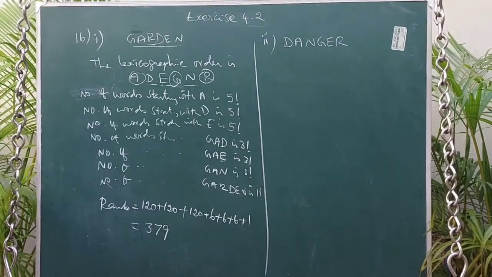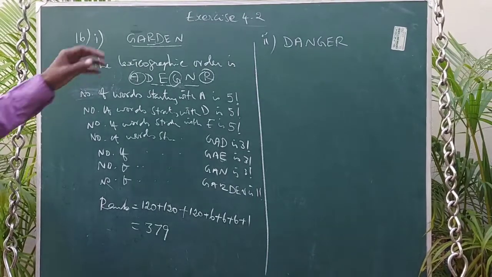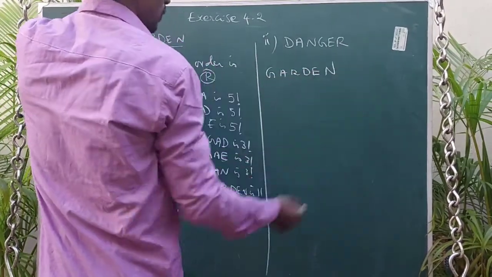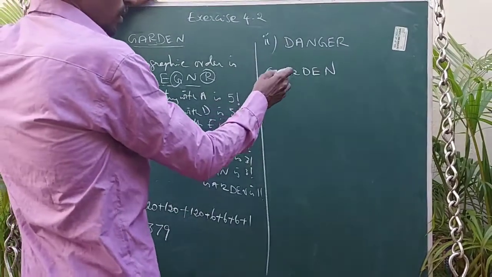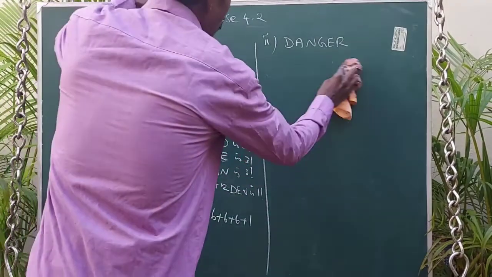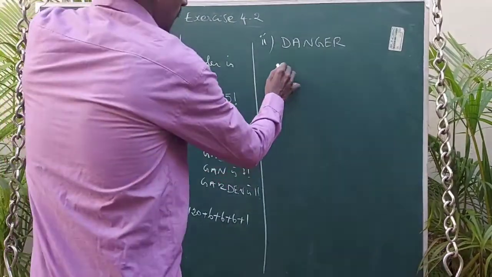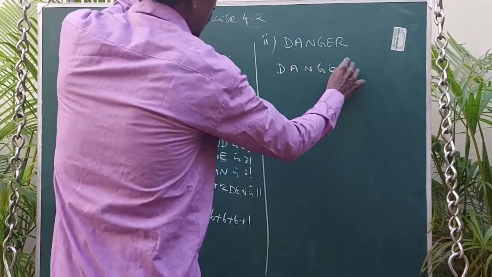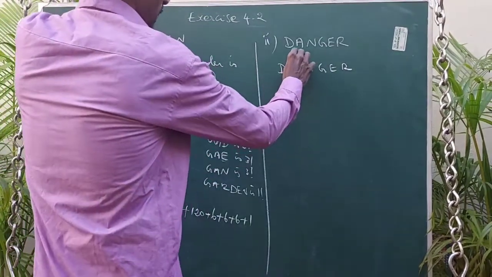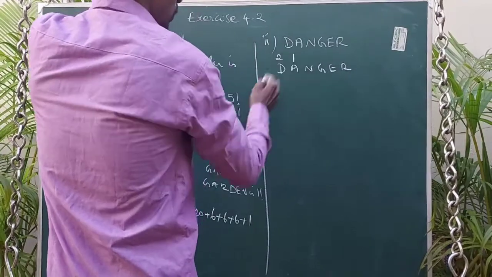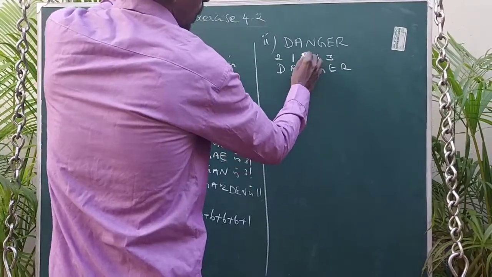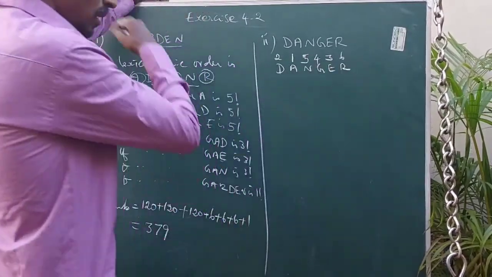My dear students, we can find this in another way. There is also a shortcut. I will explain the shortcut method for the next subdivision, DANGER. If you want, you can use it. So DANGER. First write down the lexicographic order numbers: A is 1, D is 2, E is 3, G is 4, N is 5, and R is 6.